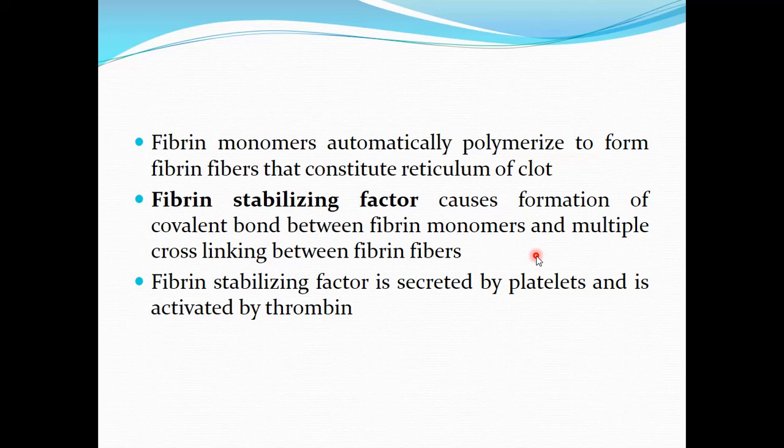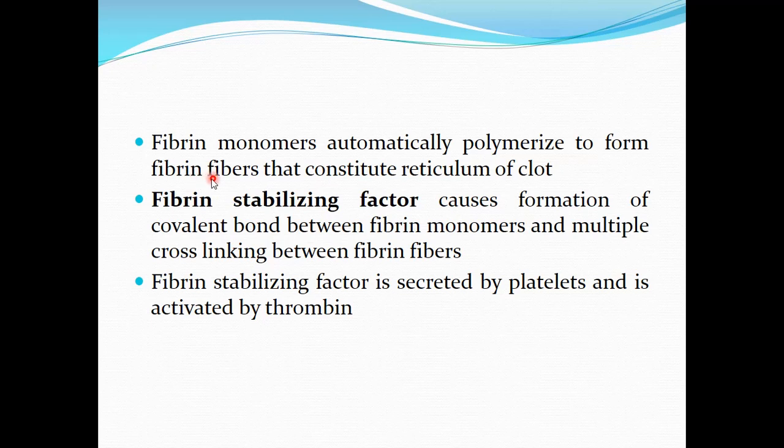Once the fibrin monomers are formed, they will automatically polymerize to form long fibrin fibers, and the fibrin fibers constitute the reticulum of the clot. By reticulum we mean the network of fibers, composed of fibrin fibers, which forms the basic network in the clot.